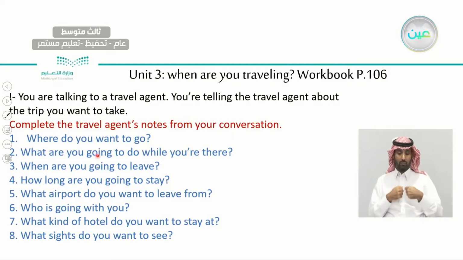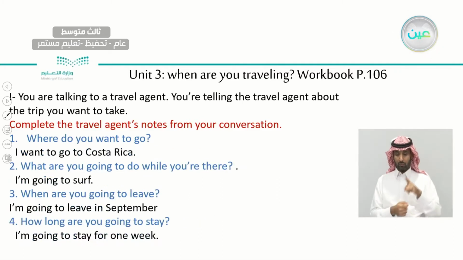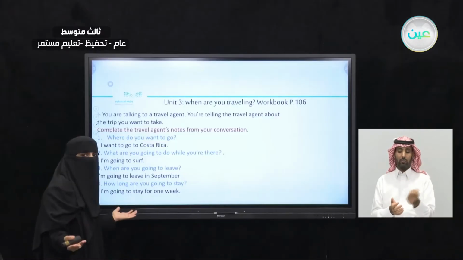Number 2, what are you going to do while you are there? The things you will do, the activities you will do. Try to fill out this one. I'm sure you did already. Fill it out. Then it will help you in the next exercise, okay? Tell the travel agent about the trip you want to take. Complete the travel agent notes from your conversation. So imagine that you are having this conversation with a travel agent and answer these questions. These are my examples. You can write your own answers.